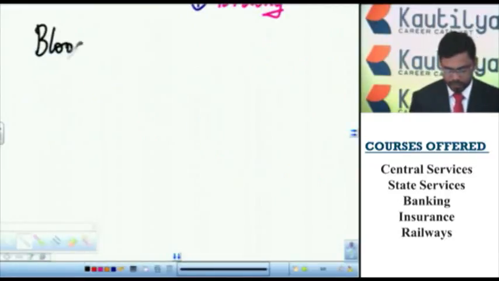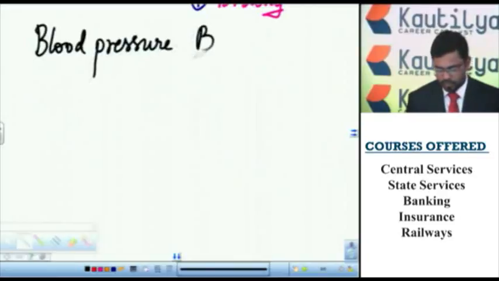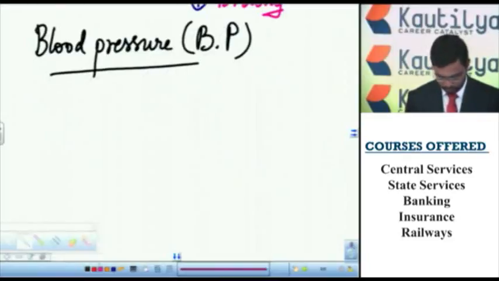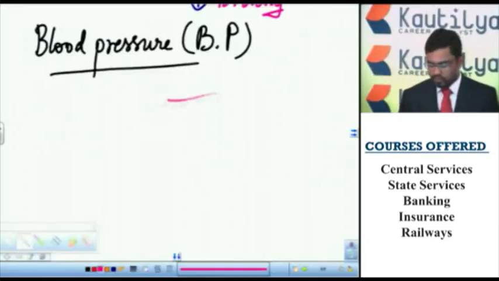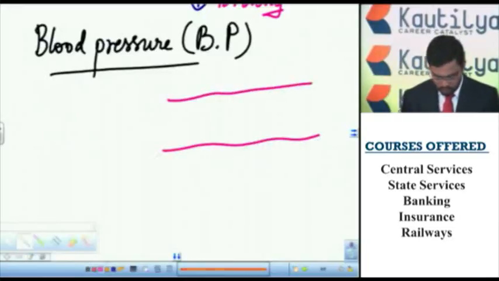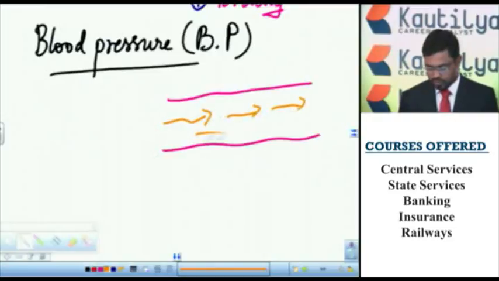So let us see blood pressure. It is called BP. The pressure exerted by the flow of blood in the walls of the vessels is called blood pressure. The pressure exerted by blood on the walls of the vessels is called blood pressure.